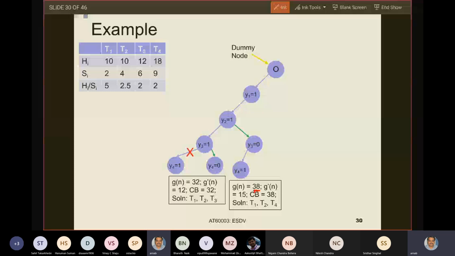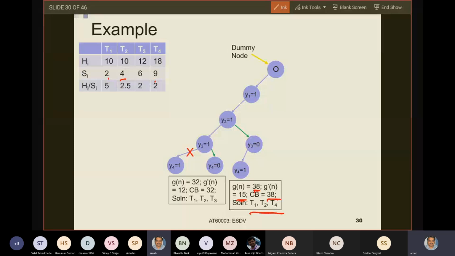Typically, the best actual solution will be less than the upper bound. Okay. So here as a special case, we have got Gn equals to 38 and your whole resource has been taken. G dash equals to 18. Why? Because you have eaten up 4 who are in software? 4, 2 and 9. 9 plus 4, 13. 13 plus 2 is 15. So that is why G-10 is 15. Your current base solution is now updated from 32 to 38, and your solution is T1 in software, T2 in software, T4 in software, and T3 in hardware. Who is the next to be expanded? Y4 equals to 0.